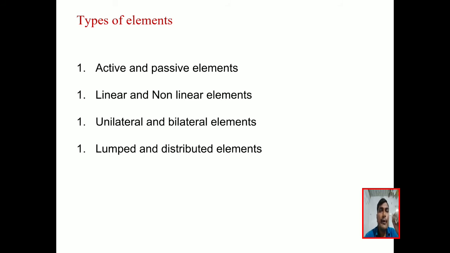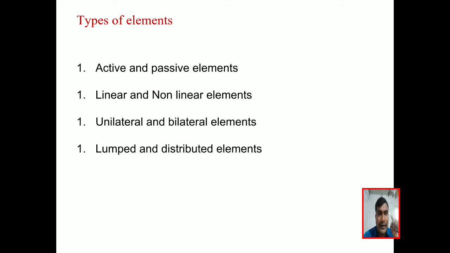Next, lumped and distributed elements. Lumped means small circuits. The elements in small circuits we can remove, and we can add elements. Those types of elements are called lumped elements. What are distributed elements? Distributed means we cannot separate the elements.